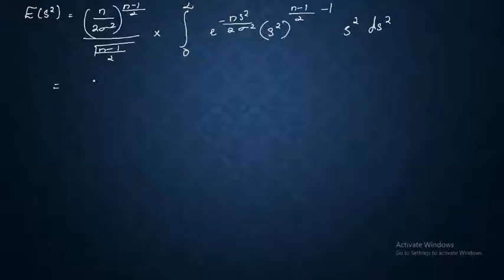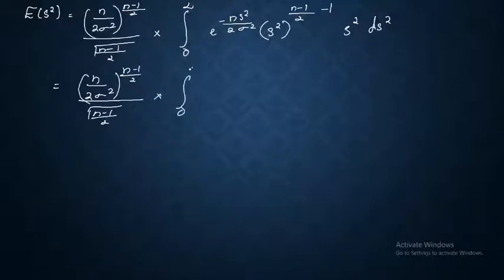This is equal to (n by 2 sigma square) the whole raised to n minus 1 by 2 divided by gamma n minus 1 by 2 multiplied by integral 0 to infinity e raised to minus n S square divided by 2 sigma square, S square raised to n minus 1 by 2, dS square.